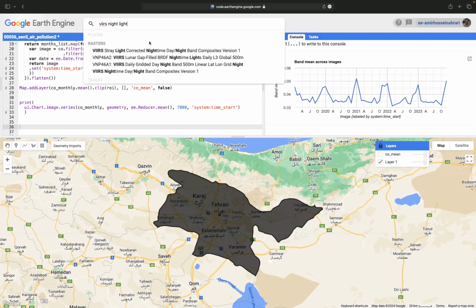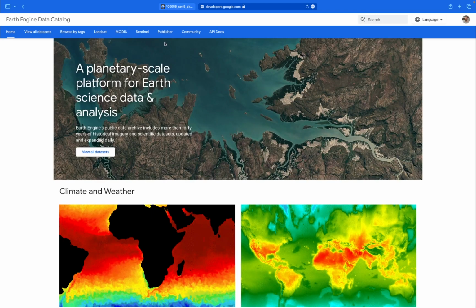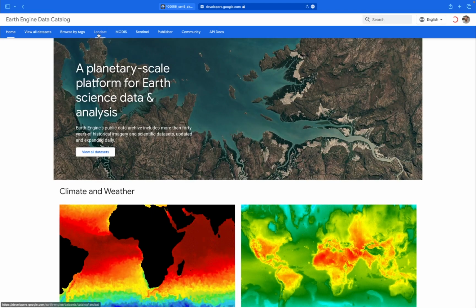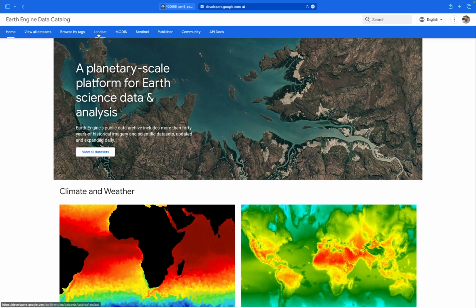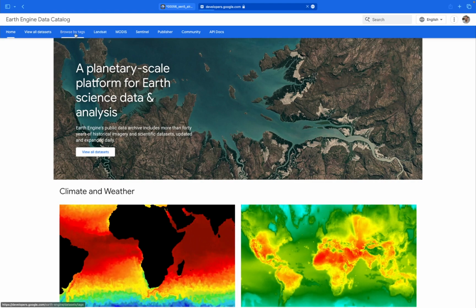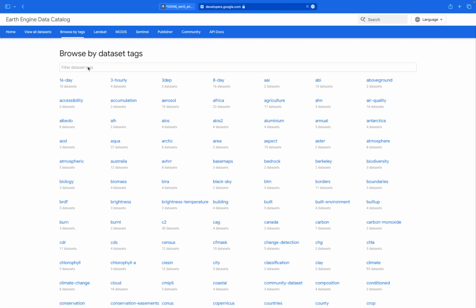Yes, we have different products in this regard, but we can go to Browse Data to see how the nightlight product changes, and also what kind of nightlight data is available for us in the Earth Engine platform.